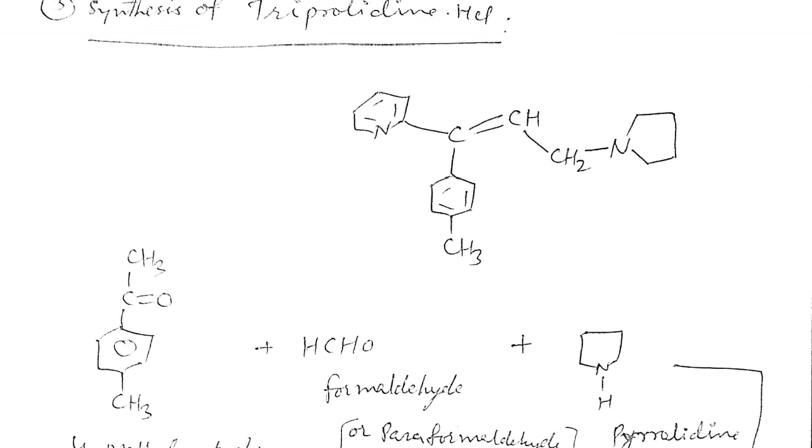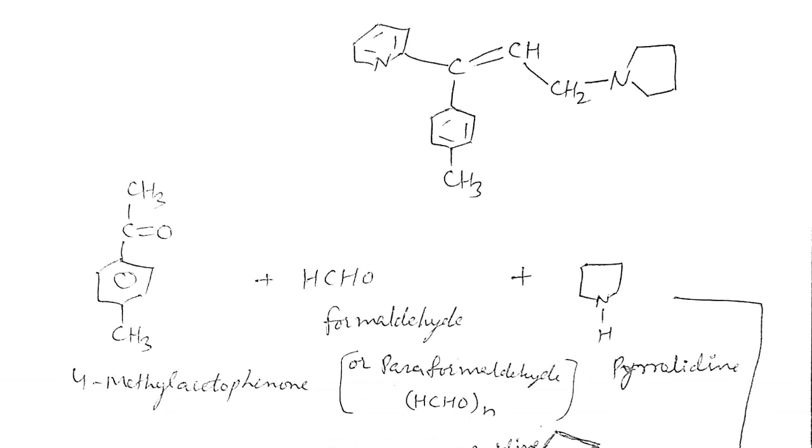So we take 4-methyl acetophenone as the toluenyl carbon, because we have to insert the carbon double bond CH, so the CH3CO group is taken. Another is formaldehyde, because we have to insert the CH2 group in between the pyrrolidine and CH. This group is inserted when we take formaldehyde, also called paraformaldehyde.